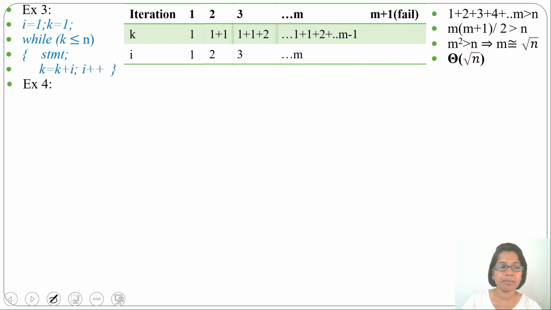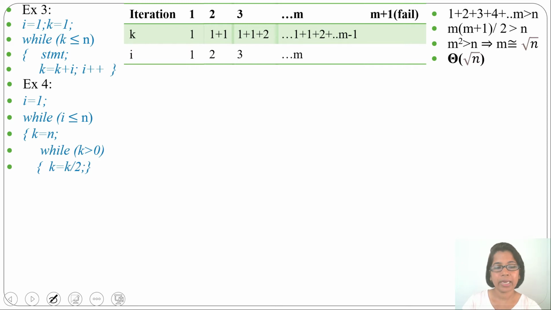Let's see the next example, Example 4. i equals 1; while i is less than or equal to n: k equals n; while k is greater than 0: k equals k divided by 2; i equals i multiplied by 2. So this is the inner while loop. There are two while loops; it is a nested while loop.